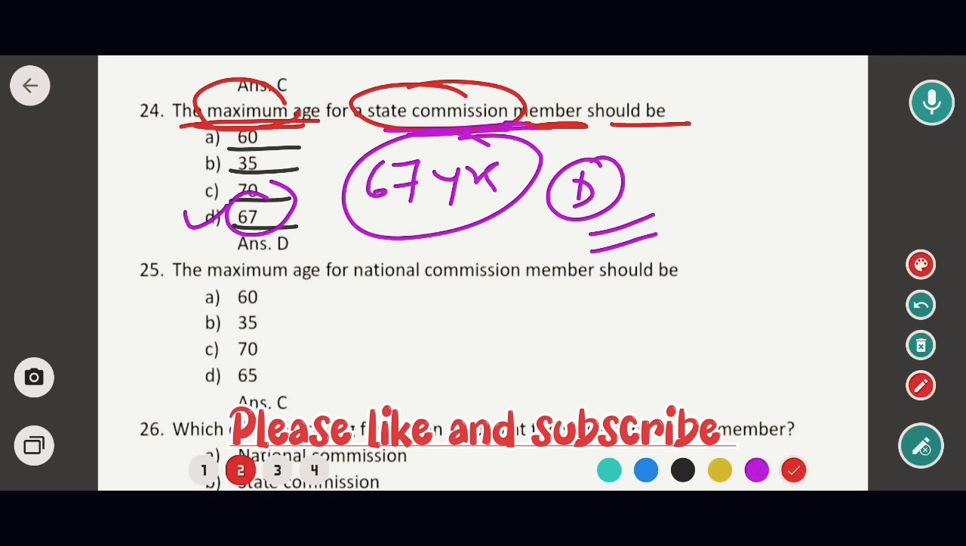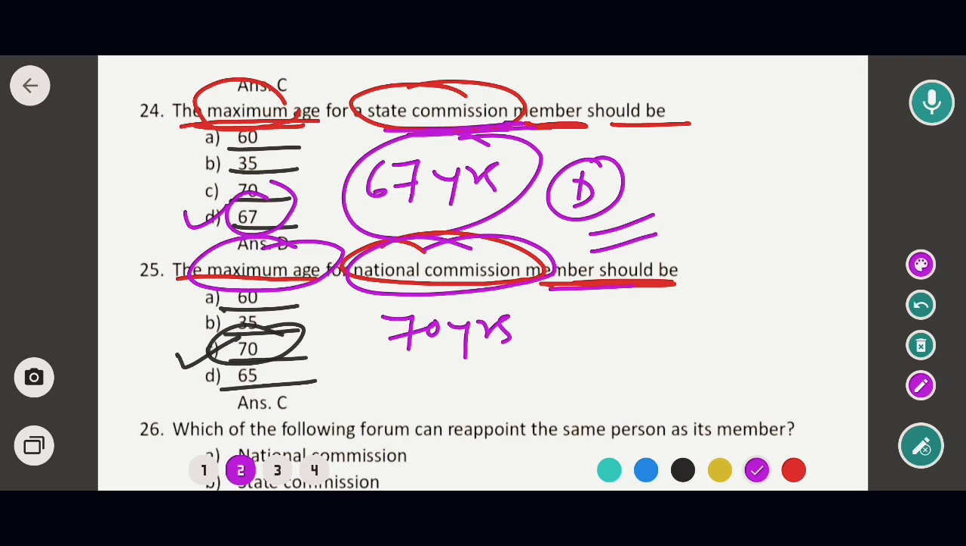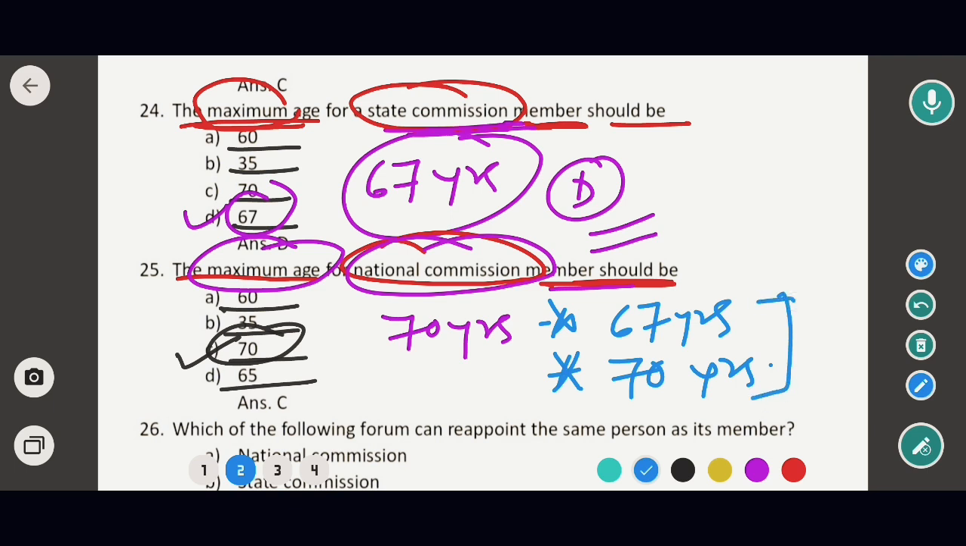Okay, so now move to the next question. The maximum age for the national commission member should be: 60 years, 35 years, 70 years, and 65 years. So in this case, the correct option would be option C, that means 70 years. That means the maximum age for the national commission member is 70 years. That means if it is a State Commission, then the maximum age is 67 years, and if it is the National Commission, then the maximum age limit is 70 years. Okay, remember this, this is confusing. So the correct option would be option C.